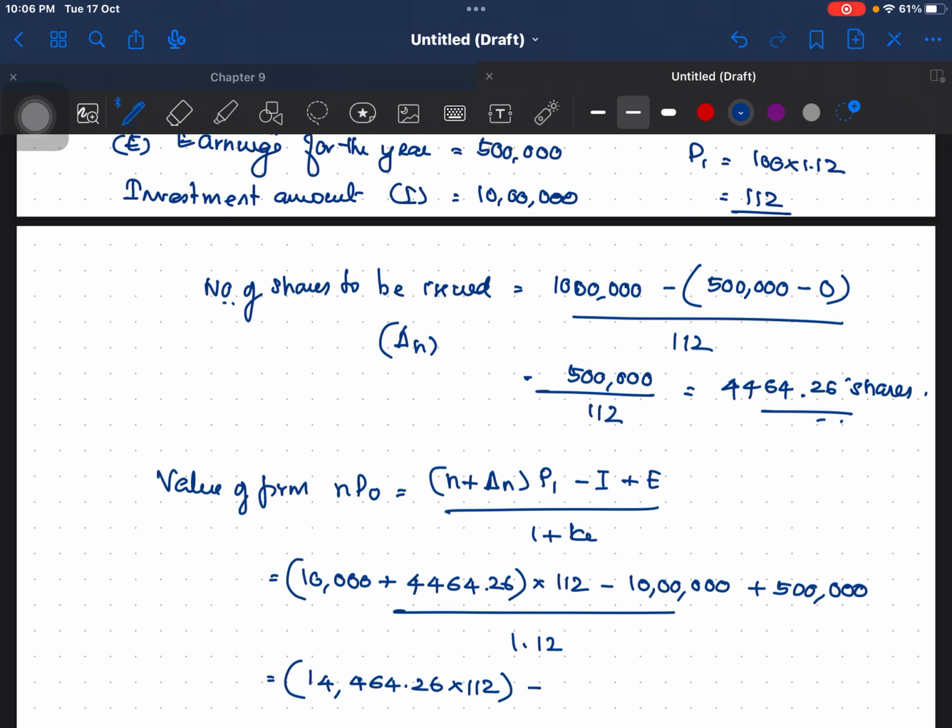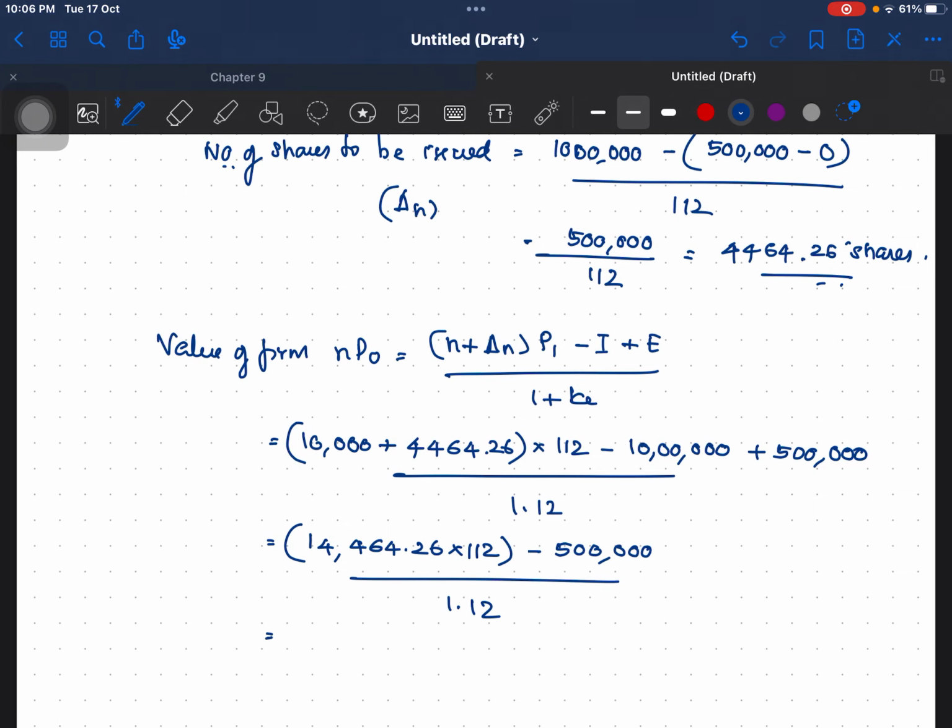into 112 minus 5 lakh, okay, divided by 1.12, that is equal to 14,464.26 into 112 minus 5 lakh, that is 16 lakh 20,000 minus 5 lakh, that is 11 lakh 20,000 divided by 1.12, that is equal to 10 lakh.